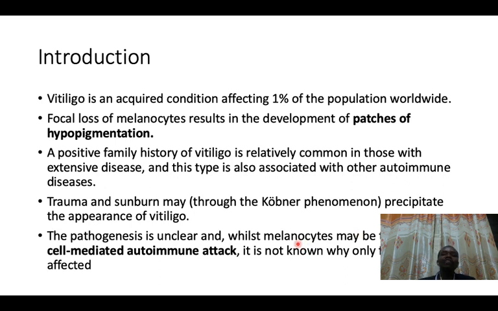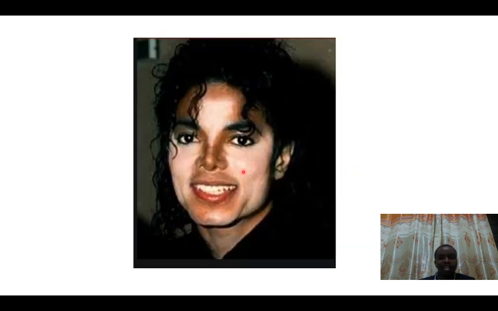Now here it's very important to remember that vitiligo is not the same as albinism. This is not albinism. In albinism, you lack the melanin pigment because there is an error during the production. But in vitiligo, the melanocytes themselves are dead, while in albinism, the melanocytes are alive. They are alive, but they cannot synthesize that melanin product.